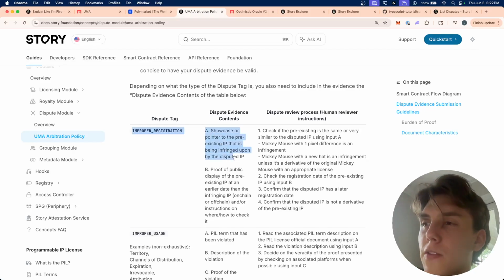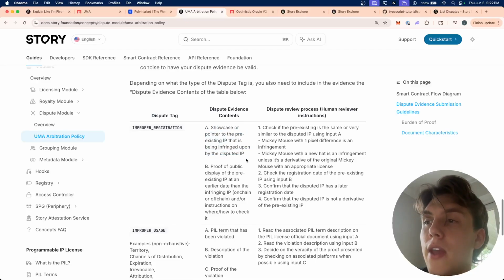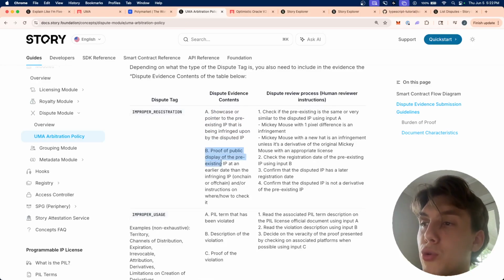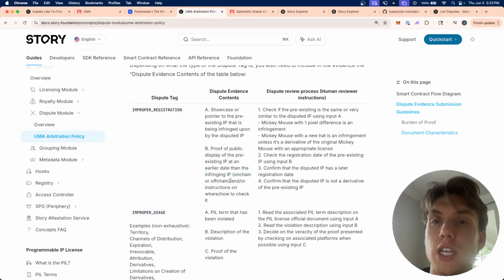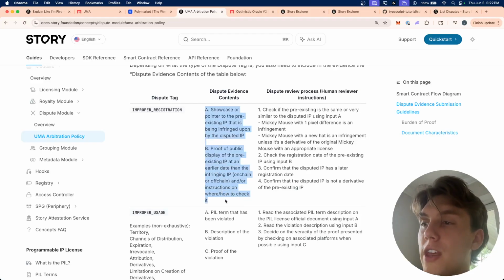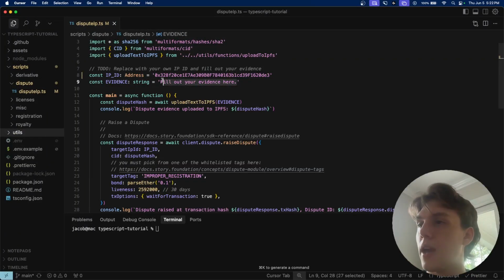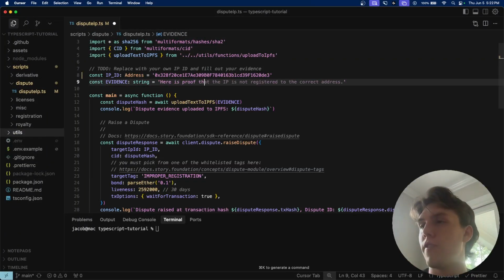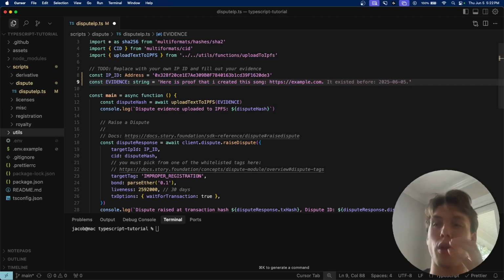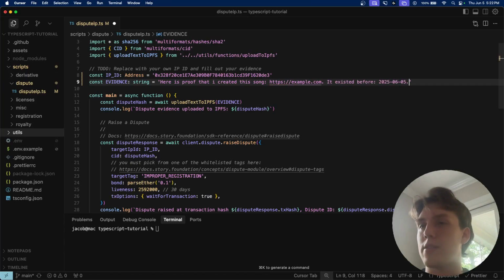And so the evidence we have to provide is we have to showcase or point to the pre-existing IP that is being infringed upon and proof of public display of the IP at an earlier date than the infringing IP. So we have to provide both of these pieces of evidence. Just for the sake of this example, I'm going to say, here is proof that I created this song, and we're going to just put in example.com. And then on top of that, we're also going to say, let's say it existed at that date, just to fill in some dummy data.